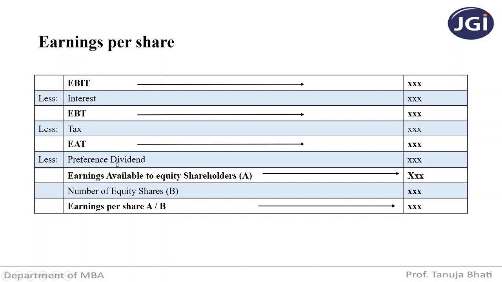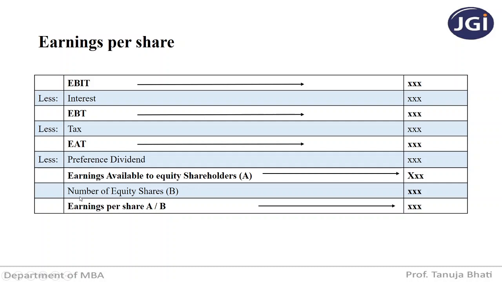See, preference dividend you will deduct only when the capital structure of a particular company has preference shares. Suppose the company is not having preference shares at all, then there will be no preference dividend, right? Because preference dividend is paid to preference shareholders. So this will come into picture only when the company has preference shares. If not, it will be zero. We get earnings available to equity shareholders.